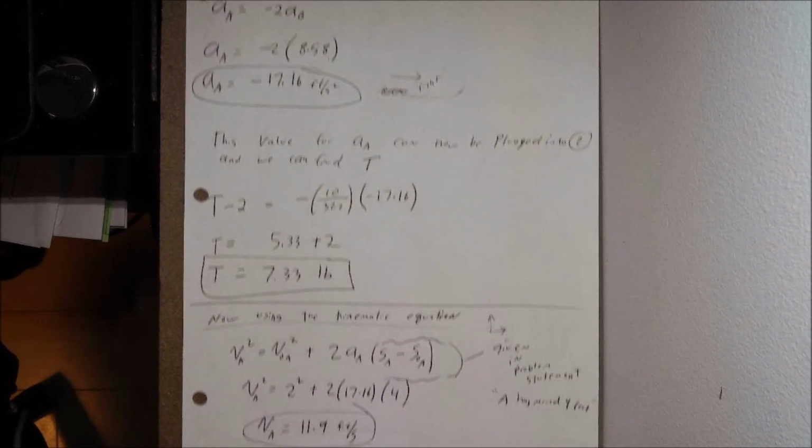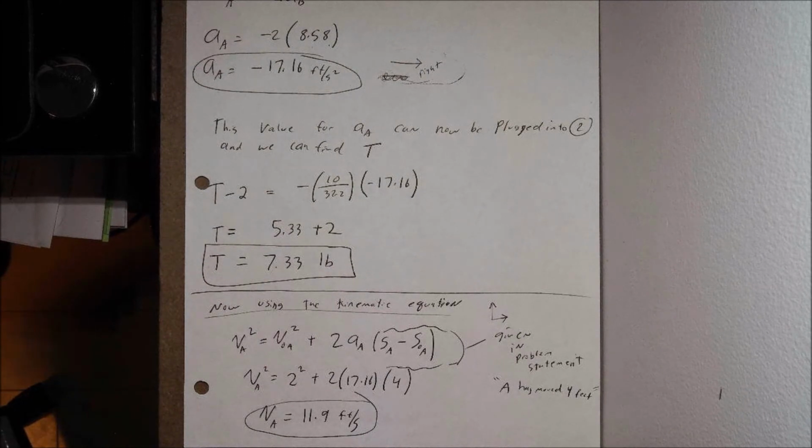So from that, how do we get velocity? Well, this brings us to our kinematic equation. If we go back to our equation sheets, we can reference these and see, okay, what do I know? What am I looking for? How do I get there? Well, I know I have an initial velocity of block A given to me. I now have an acceleration of block A. I also have an initial and a final position for block A. The only thing I don't have is my final velocity. So if I go back through with everything that I have and everything that I'm looking for, I can find the best kinematic equation from the list of equations on that sheet that I posted for you guys.